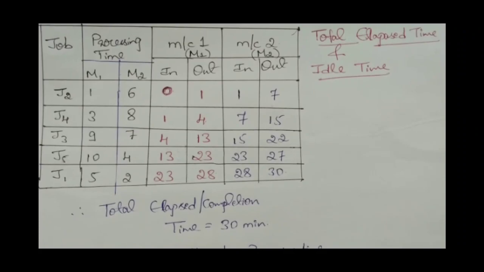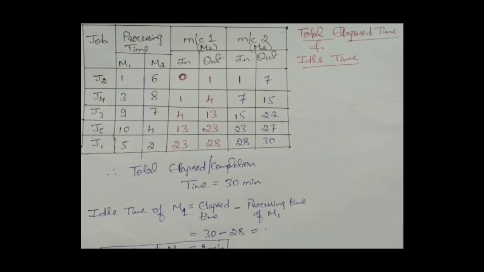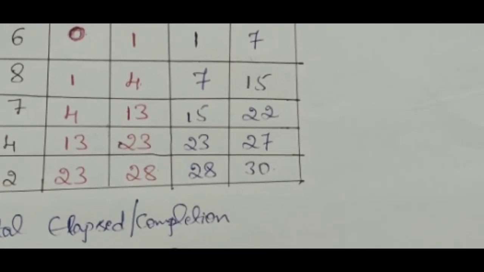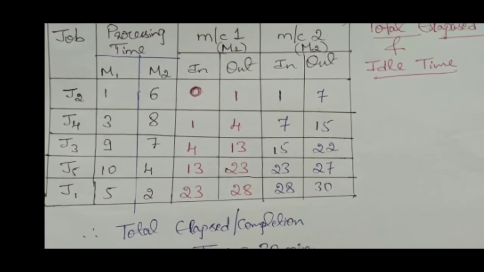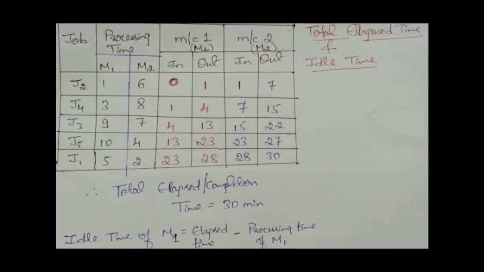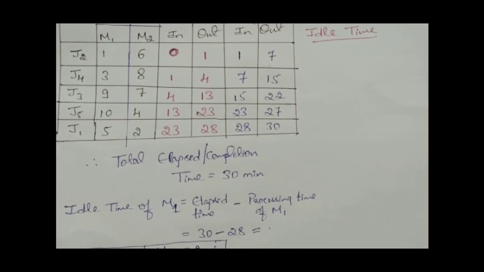Okay, by looking at this table we can say that the total elapsed time or the completion time is whatever the last value you are going to get in the table. That is, for the M2 machine you got 30 minutes, and that itself is the completion time for this particular number of jobs and for the number of machines. The total elapsed or completion time is 30 minutes.